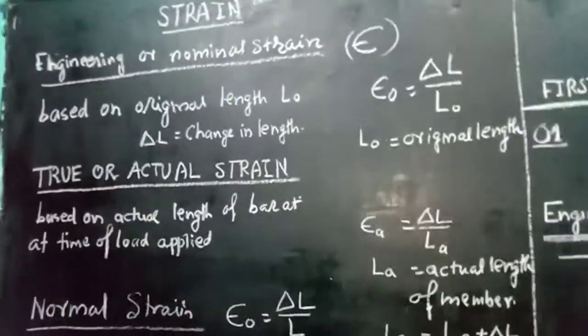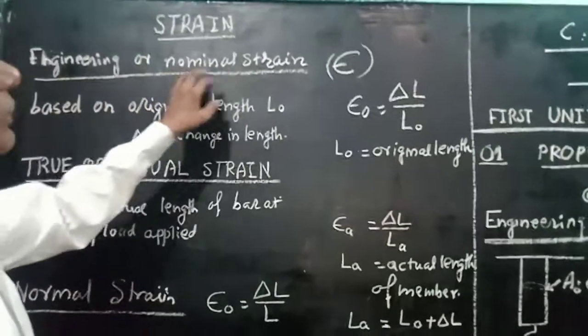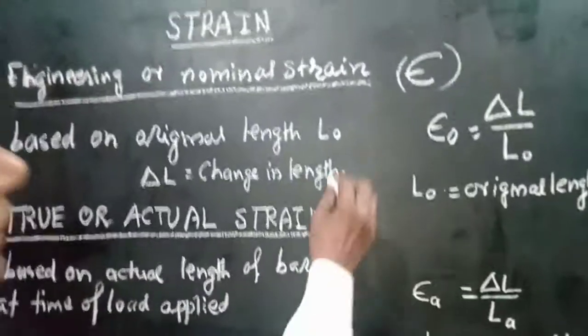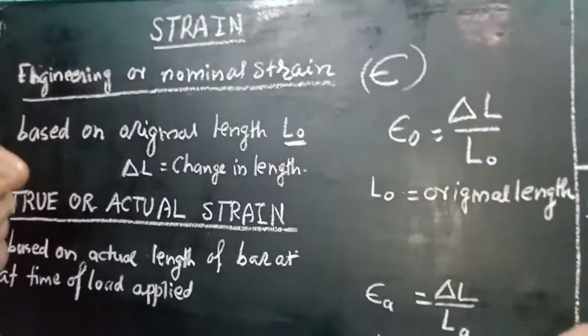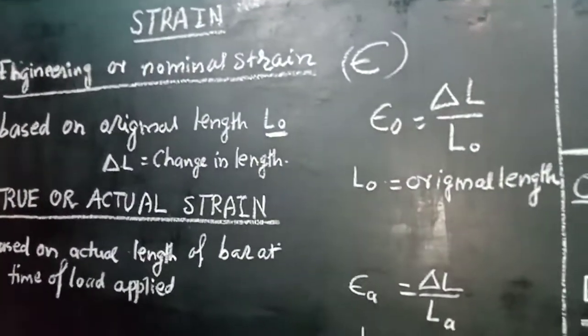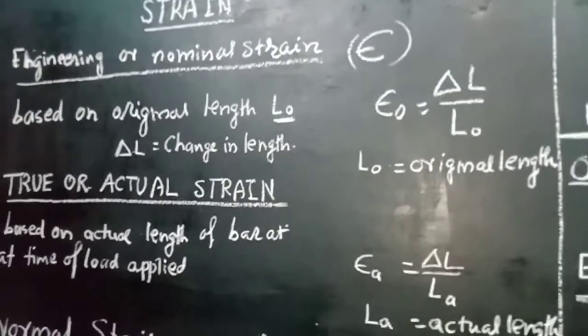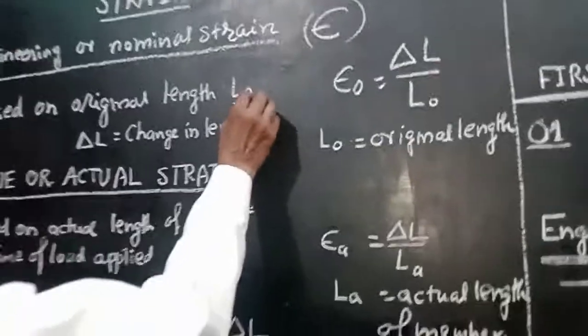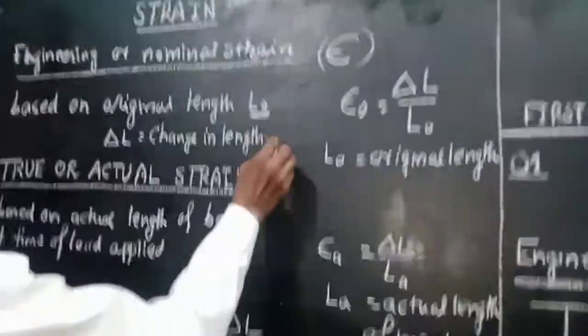In the same way, the strain has three types. Engineering or nominal strain is based on the original length. Like the stress based on the original area, this is known as nominal strain or engineering strain. So this is the nominal strain based on the original length.